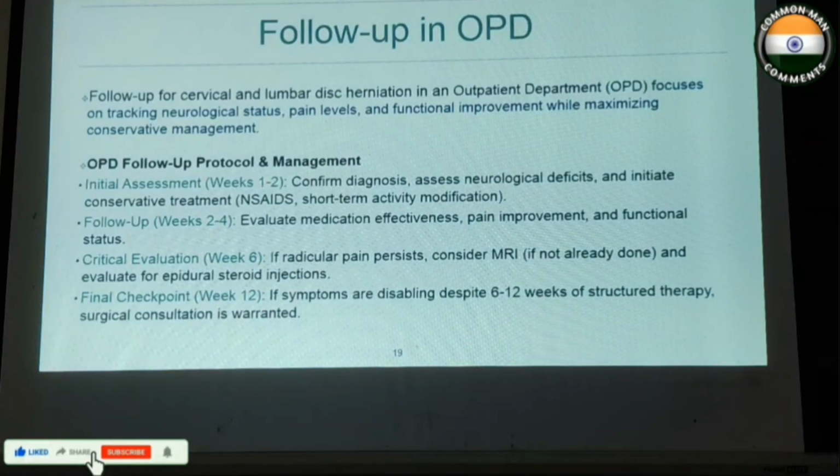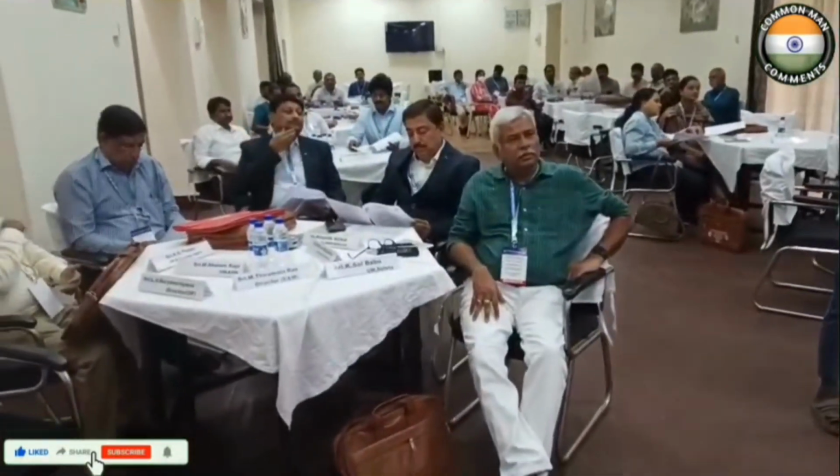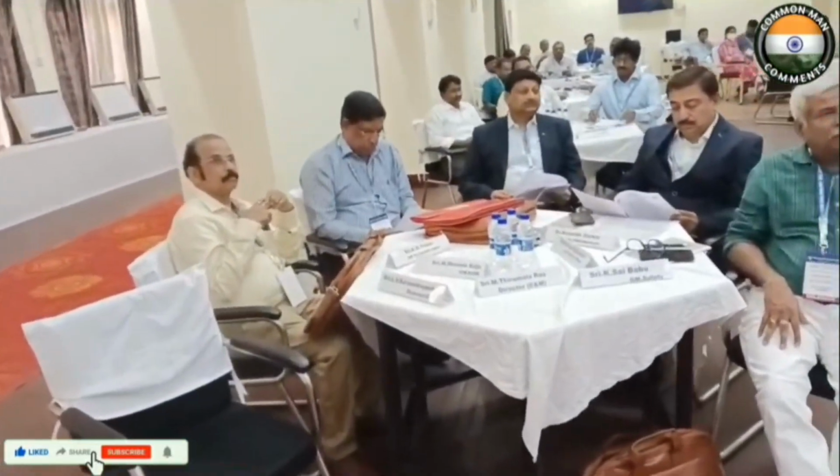In follow-up in OPD for cervical and lumbar disc herniation, mainly at initial assessment we confirm the diagnosis, assess neurological deficit, and start initial conservative treatment with NSAIDs and short-term activity modification. Followed by 2 to 4 weeks of follow-up, we evaluate medication effectiveness, pain improvement, and functional status. At 6 weeks, we do a critical evaluation. If it is still persisting, we go for MRI, with a final checkpoint by the end of 12 weeks. If it is not subsiding, we go for a surgical consultation.